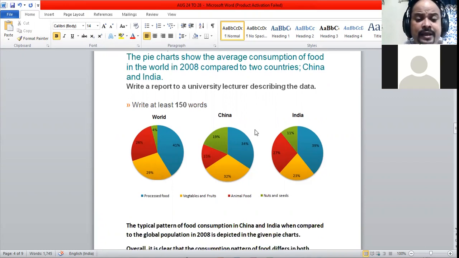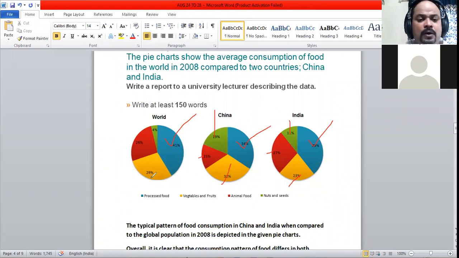We can see that the pattern is similar only in the case of processed food. Everywhere else we have changes. We have changes here, we have changes here when we compare India and China, and it is not almost the same as the world.